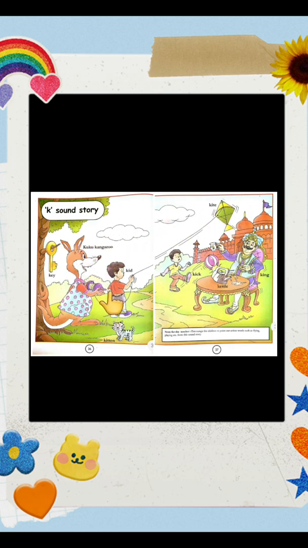I hope you loved this story. There were new characters in this story like Cuckoo Kangaroo, Kitten, King, and there's a kettle, kite, key, kid. So many lovely characters. And I need you to read this story from your book like this with the help of the pointer finger. Do read this book and do revise this story. And the phonetic sound of K is K.